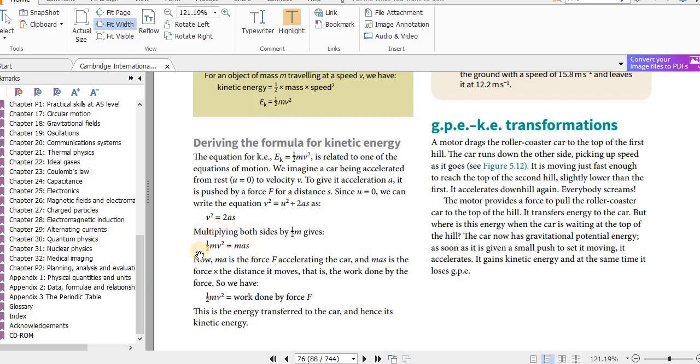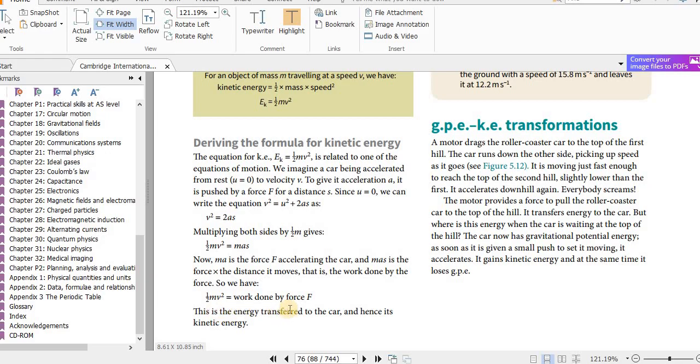So we have half mv squared, that is the kinetic energy, equals Fs, which is mas. Now the work done is used to increase the kinetic energy of that object. That's why its speed increases. Then we have this equation. So that's how we get the equation for kinetic energy.